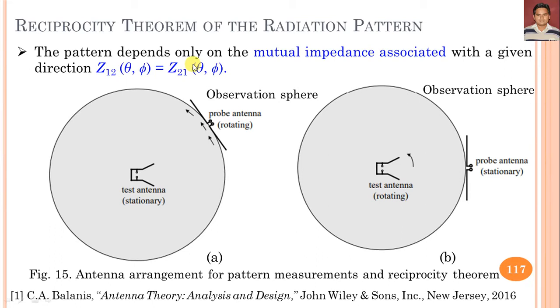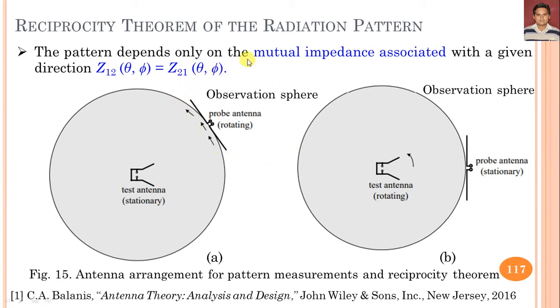Similarly, we can say the field of the antenna for a test antenna or the probe antenna is the same, or we can say it's equal. Similarly, we can also derive the reciprocity theorem in the case of figure 15b, when the test antenna is rotating and the probe antenna is stationary. So a similar observation we can get.